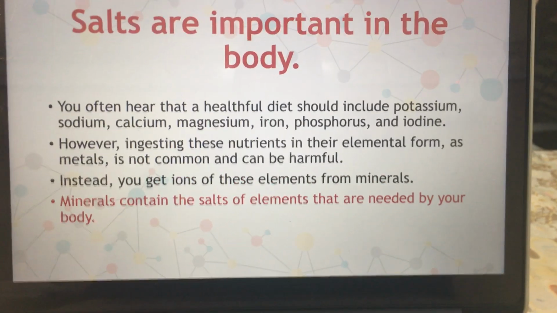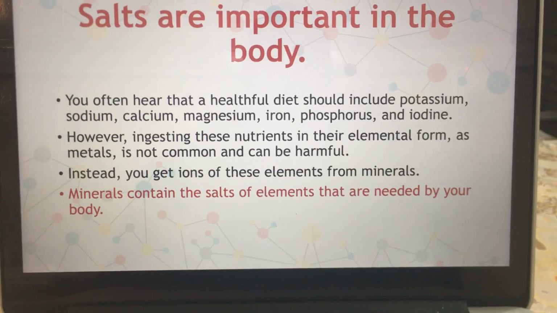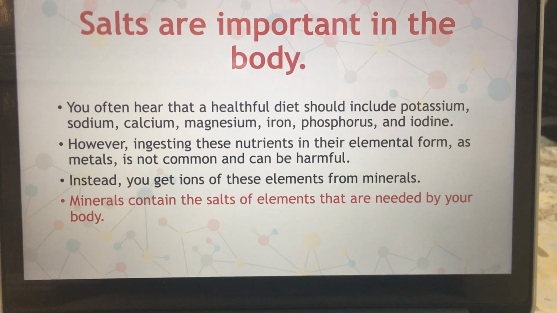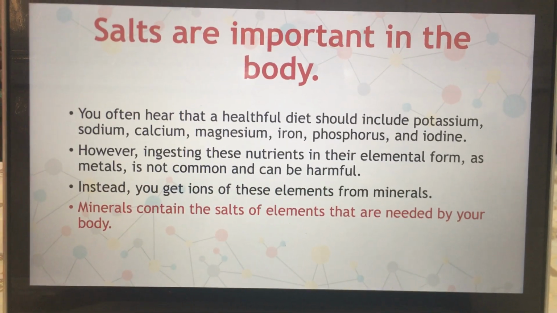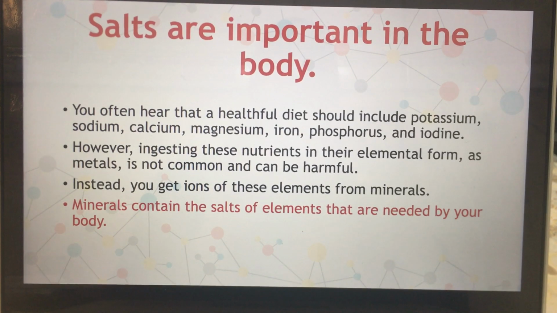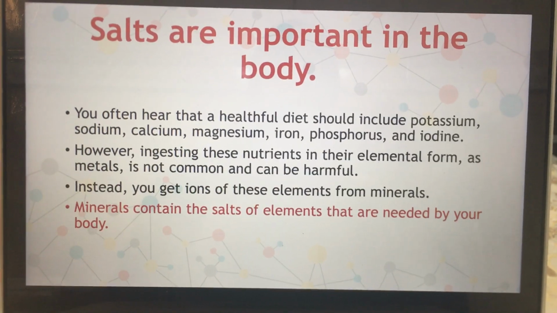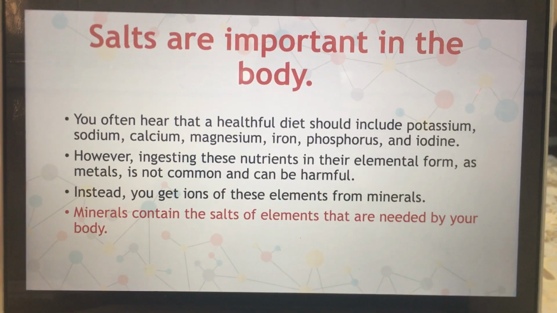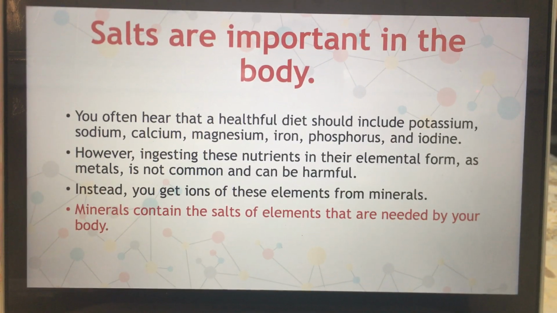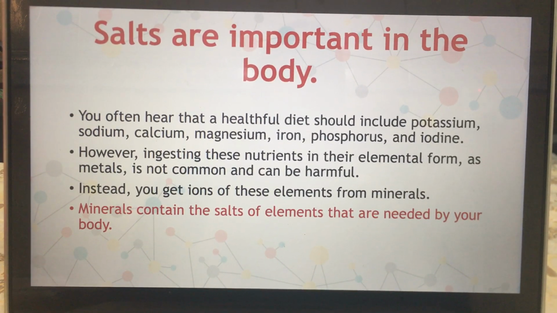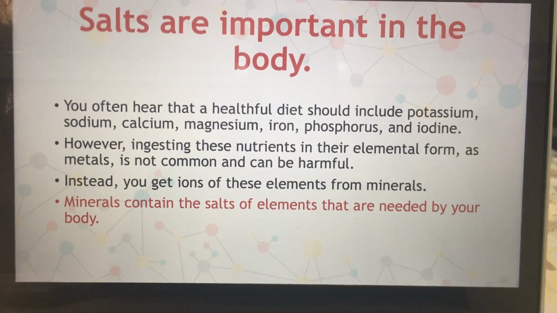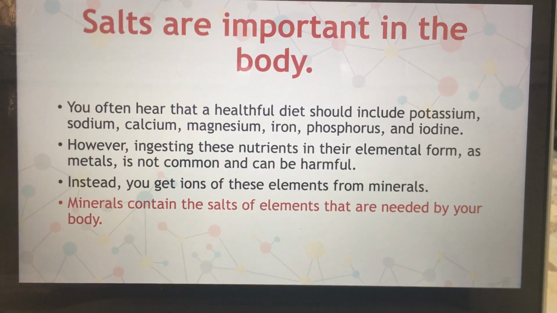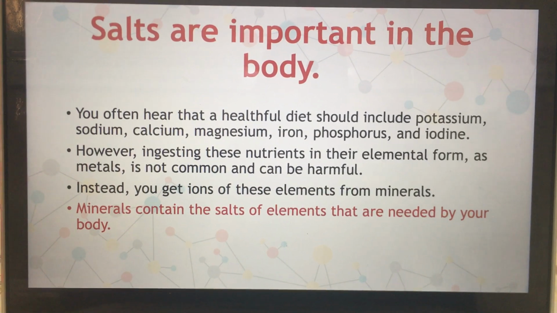Also, they are important inside our body. If you remember in the first semester, we said there are very important ions that should be in your diet, like potassium, sodium, calcium, magnesium, iron, phosphorus, and iodine. You cannot ingest them in elemental form.